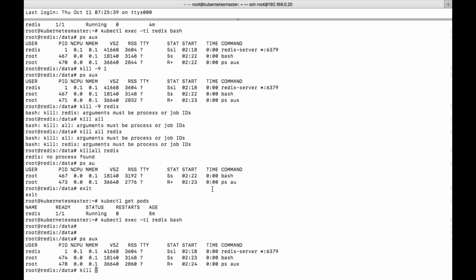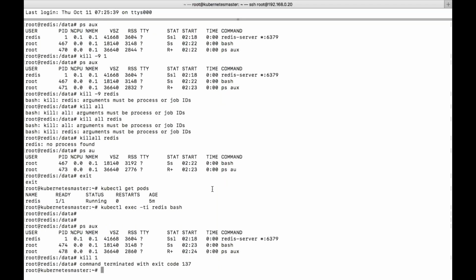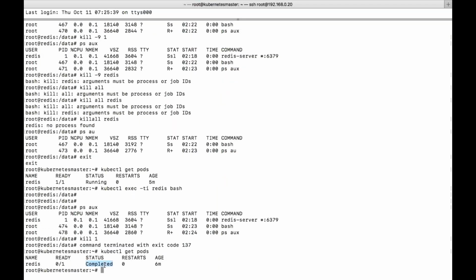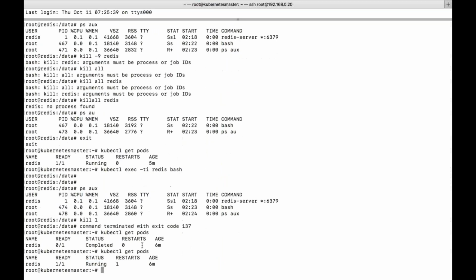Yeah. So now it is exited. You can see with get pods it is in completed state. So we'll see what will happen. See, now you can see it is in running state because it is restarted. You can see restarts 1.